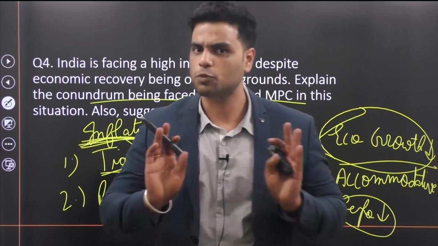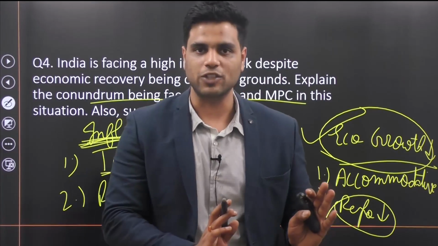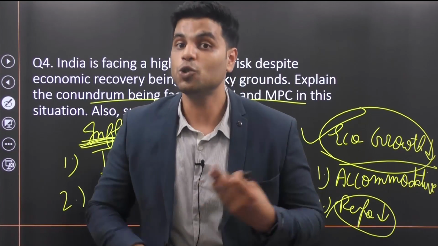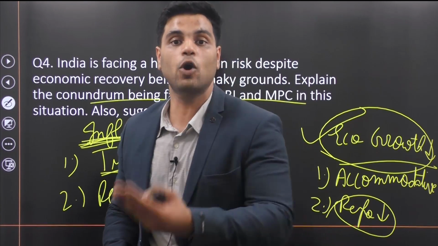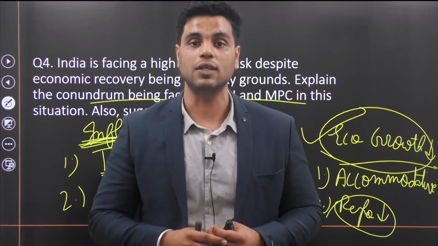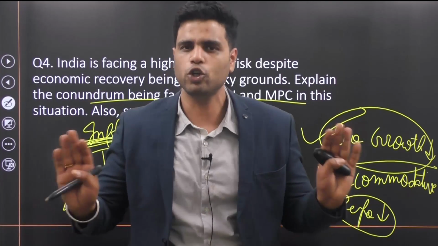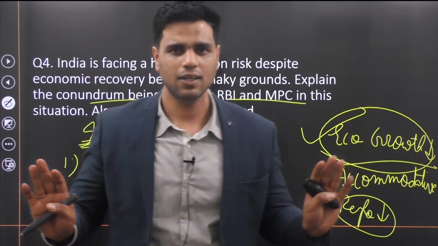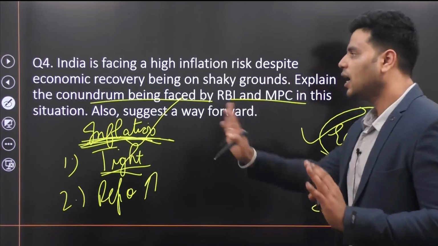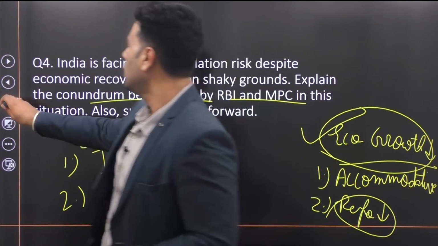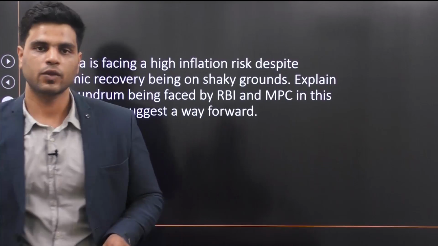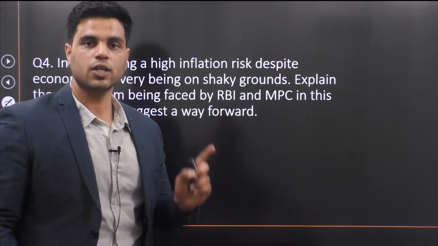So now I have explained the first part of this question, right? Now, what sort of words you should use, what sort of introduction you should use, what sort of main body you should use, well, you will find that in the model answer. But the issue at hand, I'm sure you understood this, right? So this is the conundrum that RBI is facing. Now, suggest a way forward. Well, the way forward should be neutral. Currently,